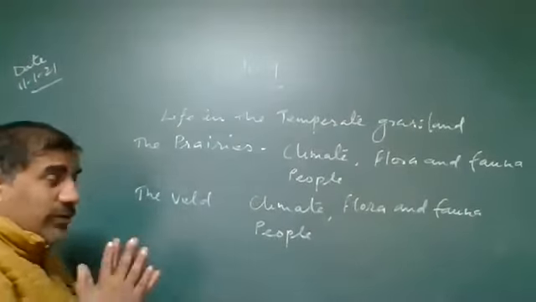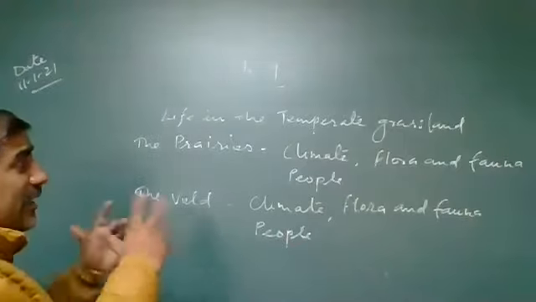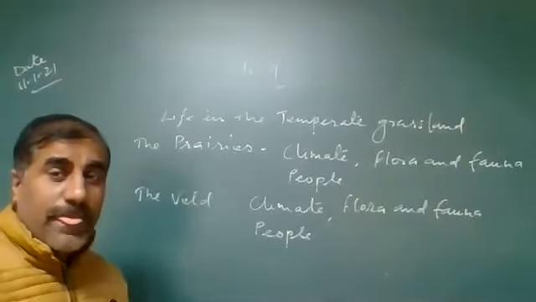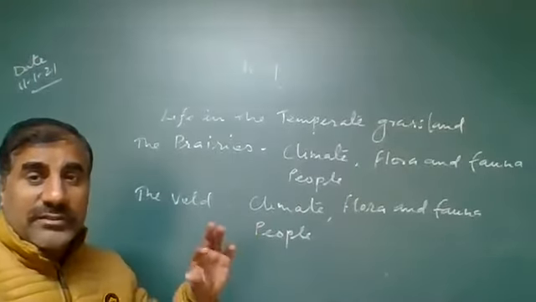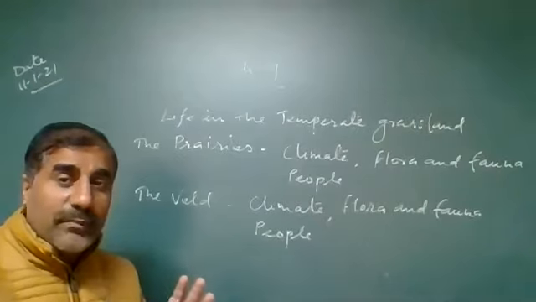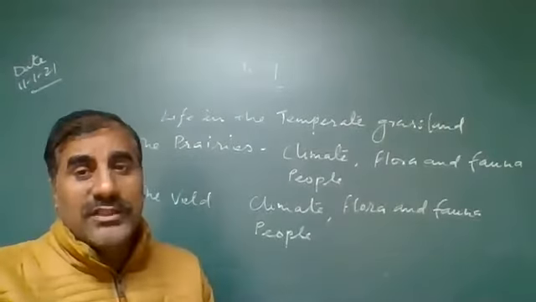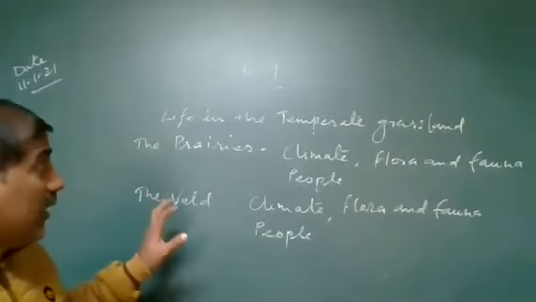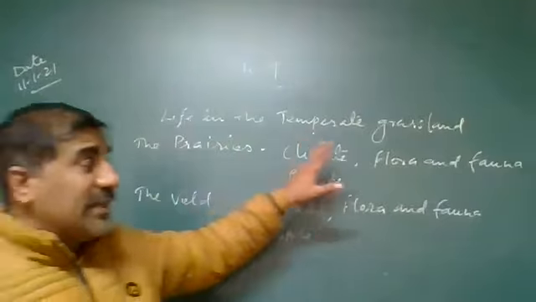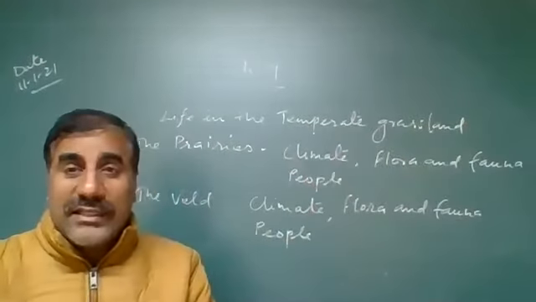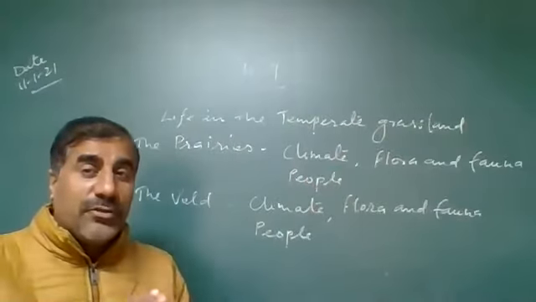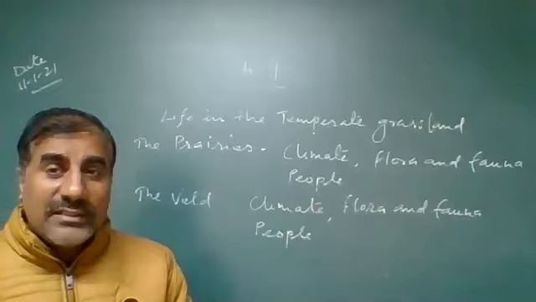So here we have discussed how this chapter is interlinked with the other chapters. Chapter 8 is tropical based. We have discussed the Amazon basin and Ganga. Now chapter 9 is the temperate grassland. So where is the temperate grassland found? Temperate grassland is found at 40 to 60 degrees latitude, high latitude.